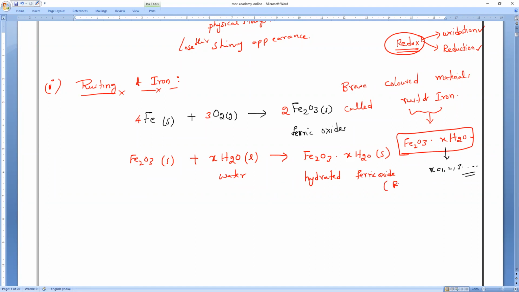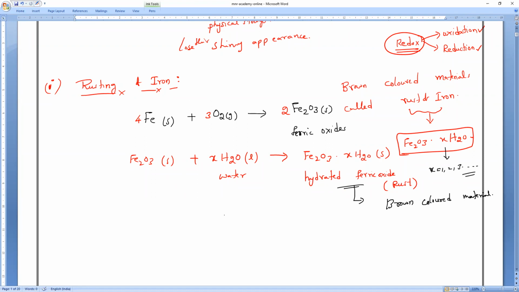Ferric oxide. What do we call it by its common name, everyone? We call it rust. Okay. So what is the color of this one, everybody? Brown color. Brown colored substance. So please remember that. Brown color material.